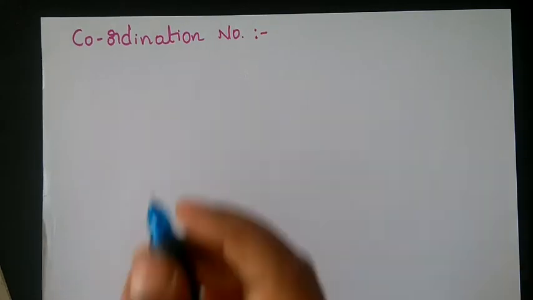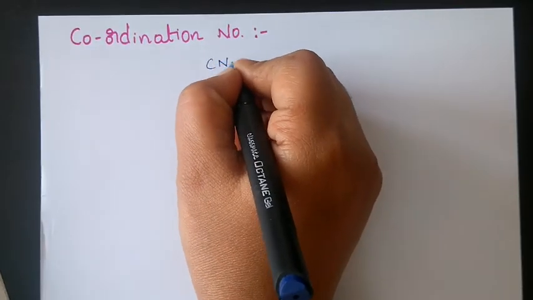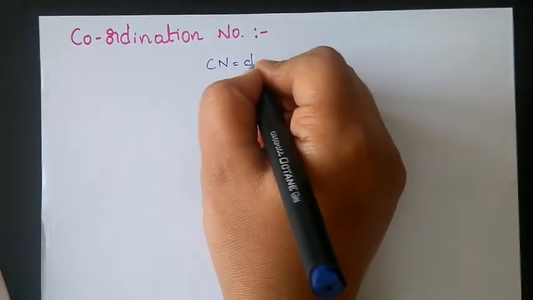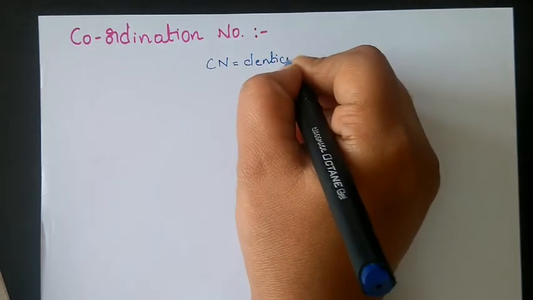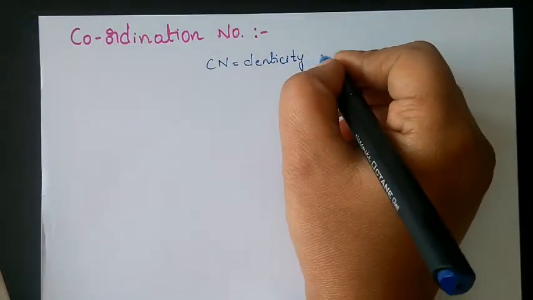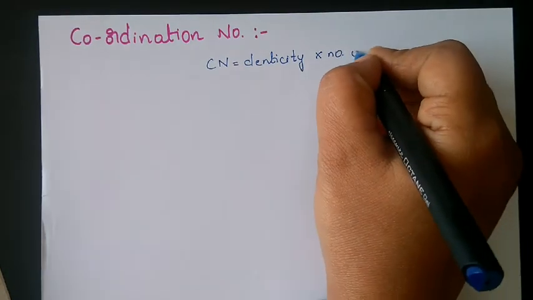Coordination number can be calculated using denticity, that is, how many bonds it is going to form with that number of ligands.